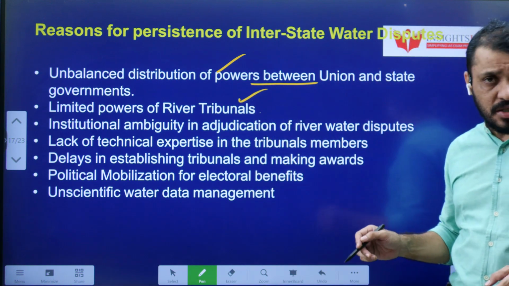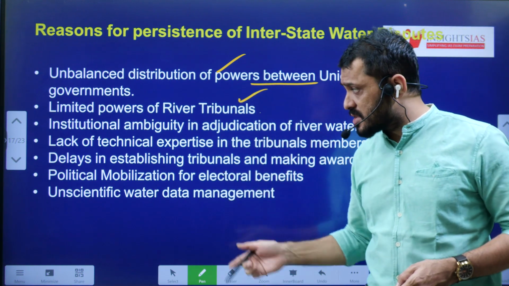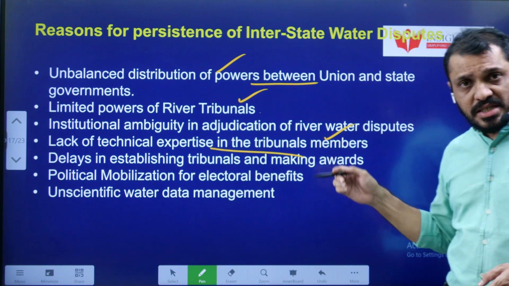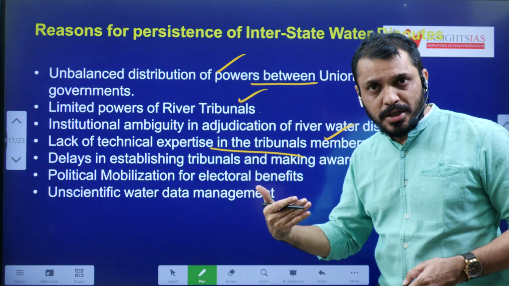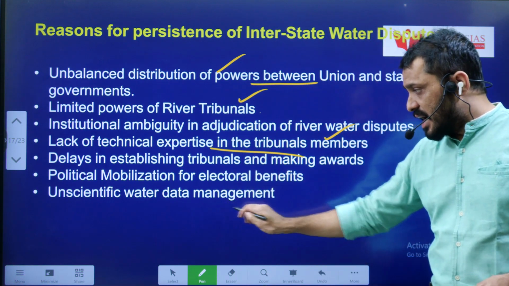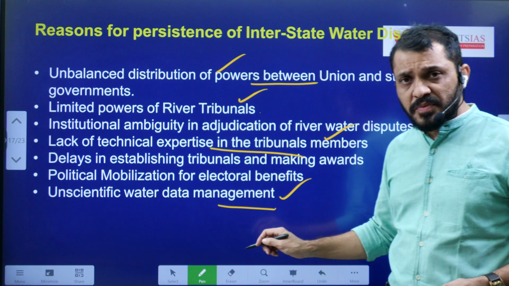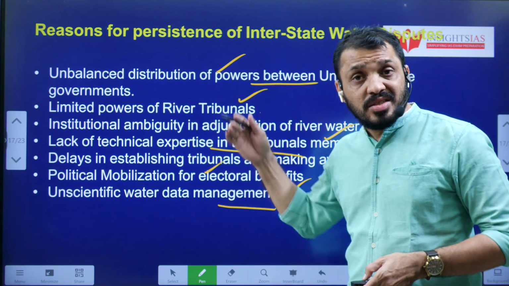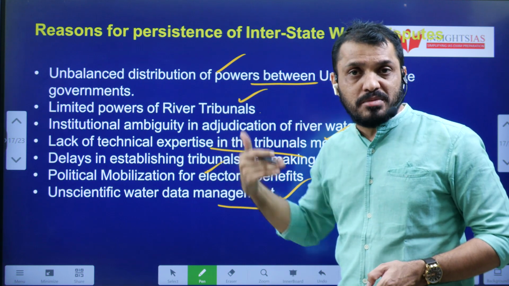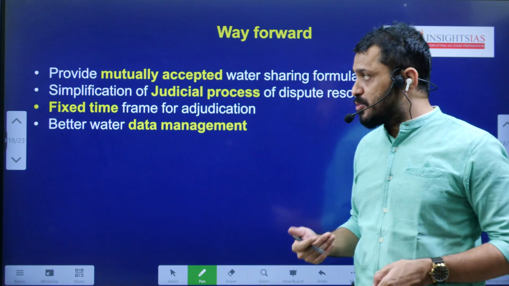Limited powers of the tribunals. States are not following the tribunal orders. Lack of technical expertise in tribunal members, so they fail to assess the water availability in different seasons. Unscientific water data management, and political mobilization for electoral benefits in different states. These are the reasons for the persisting problems regarding interstate water disputes.